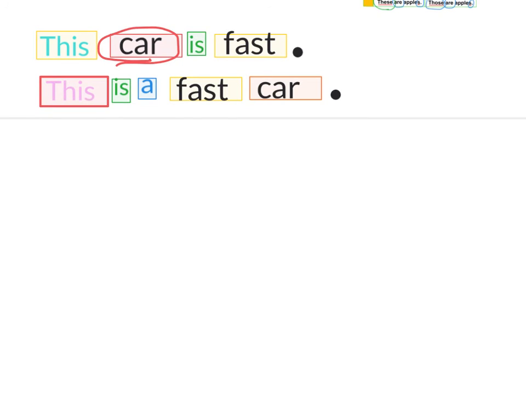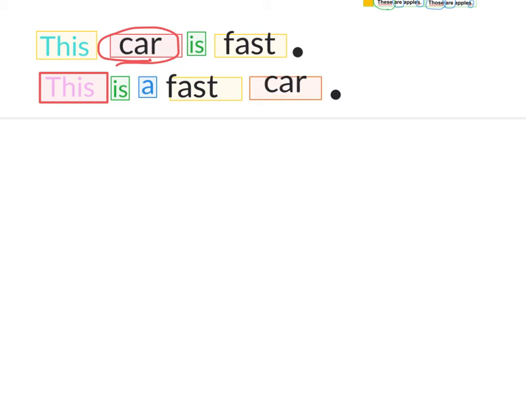In this sentence, I'm saying this is a fast car. Well, this has turned into the subject of my sentence. This always means just one, and so we use is, which is just one. This is fast car. So here car has become the object of the sentence. I have an adjective in front of it, and because car is just one, I need to use a. This is a fast car.